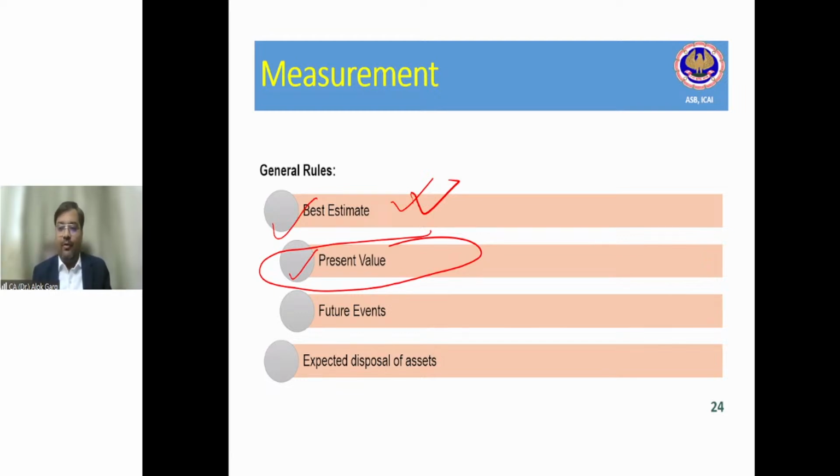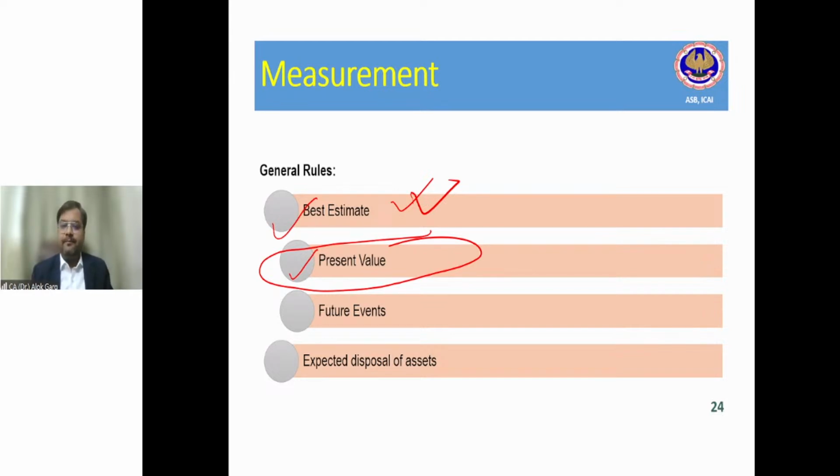Of course, we need to look at whether the outflow is probable or not. So how will we ascertain that? We will ascertain with the help of our advocates, with the help of our legal counsel, what are the chances that we will win the case. If he says that there are high chances, more than 50% chances that we will win the case, it means the provision should not be recognized because the outflow is not probable. The obligation could be a possible obligation, and hence contingent liability should be disclosed.